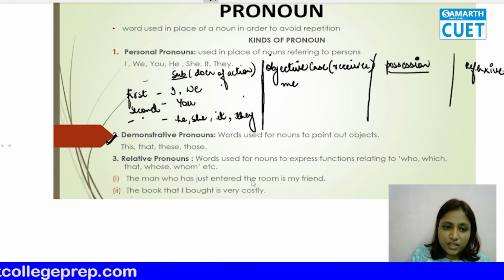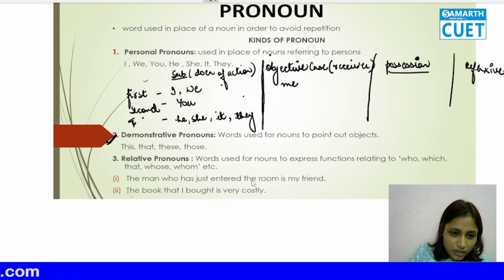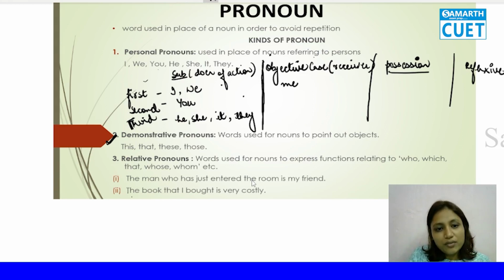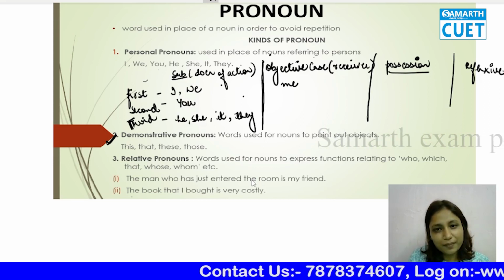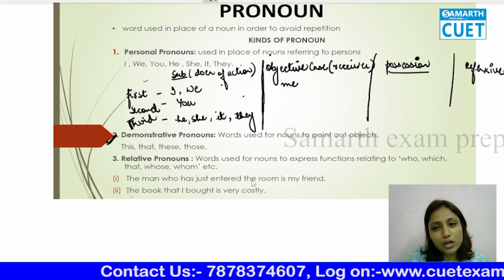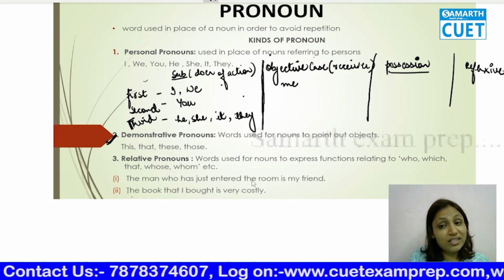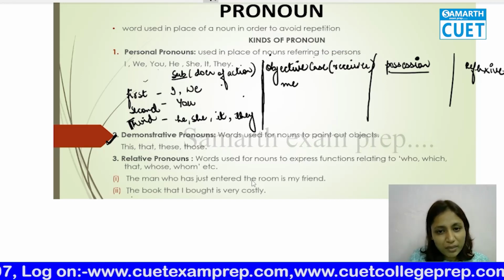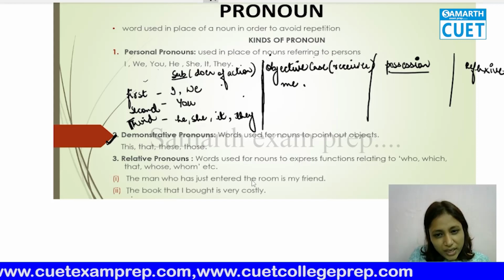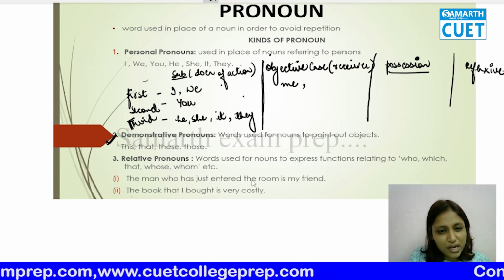Again, come back to this: first person, second person, and here was the third person. Okay, so what happened was, for first person, when the pronoun was the doer of action, we were using I and we. But when they are the receiver of the action, I becomes me. He talked to me. So who's doing the action? He. What is he doing in action? He's talking. And who is he talking to? Me. So me becomes the receiver of the action. So here me. Okay. Similarly, you.